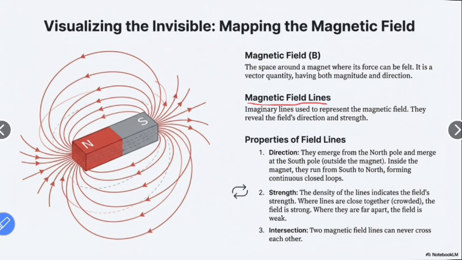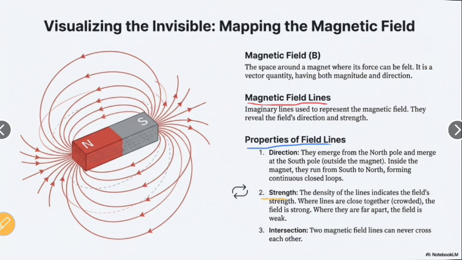Now we see the properties of field lines. The first property of field lines is direction. They emerge from the north pole and merge at the south pole outside the magnet. Inside the magnet, they run from the south pole to the north pole, forming continuous closed loops. Now we see the second.